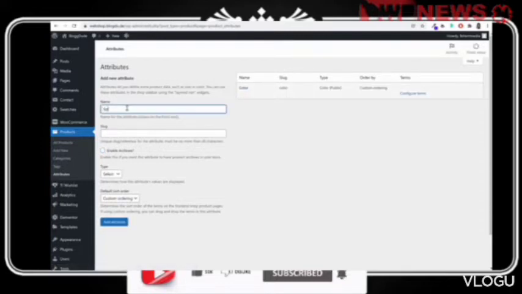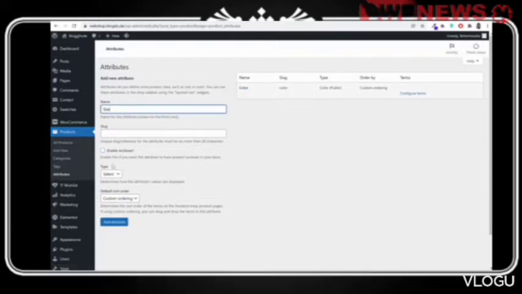Another attribute could be size, so type in size. Under type, you can select button for this. Enable archives, click on add attribute. And similarly, other things could also be attributes, so you can select those things as well.